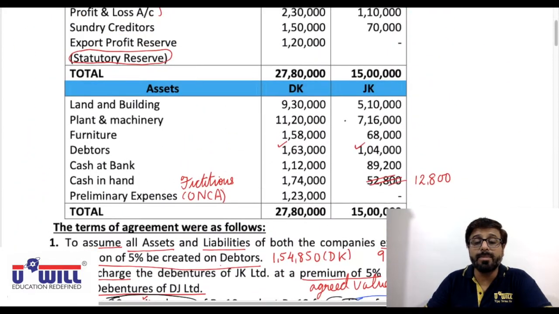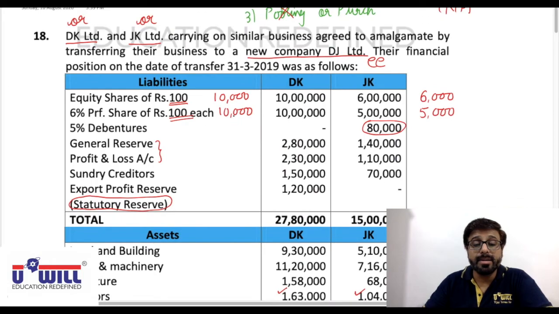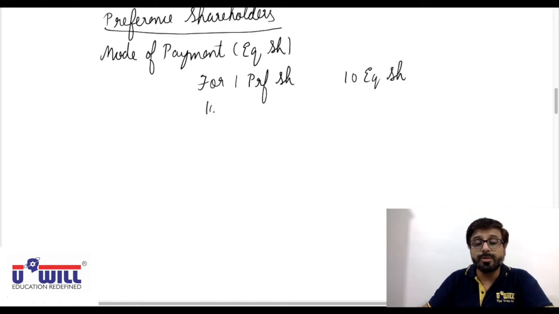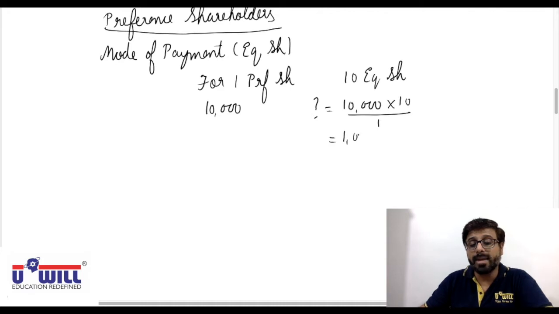Now in the old company, you can see in DK Limited, there are 10,000 preference shares. 10 lakhs divided by 100, 10,000 preference shares. So for 10,000 preference shares, how many equity shares will be given? 10,000 into 10 divided by 1. 1 lakh equity shares will be given.